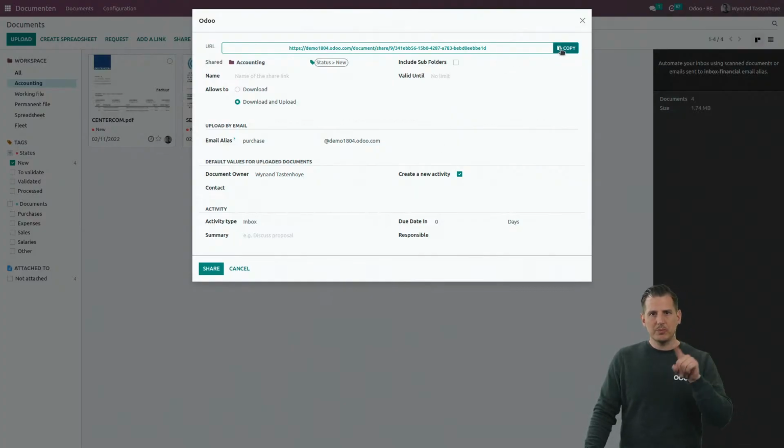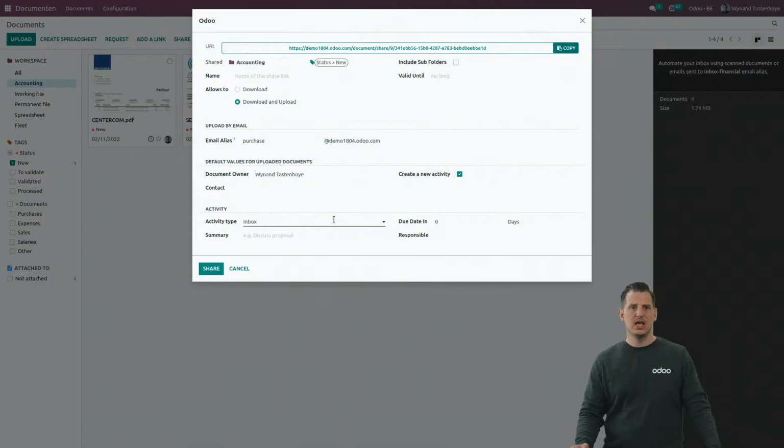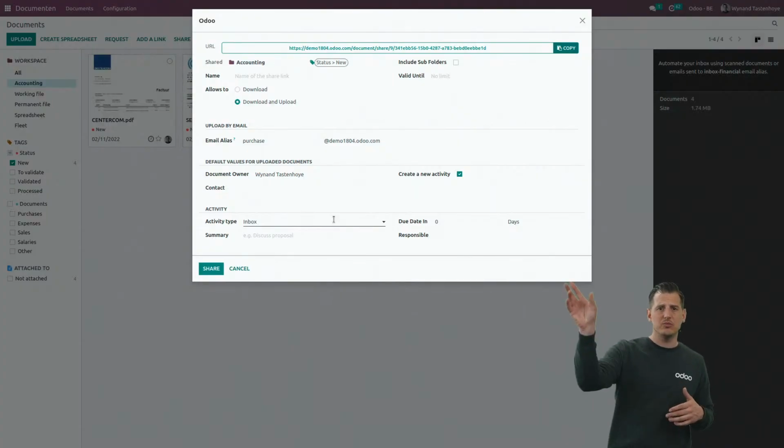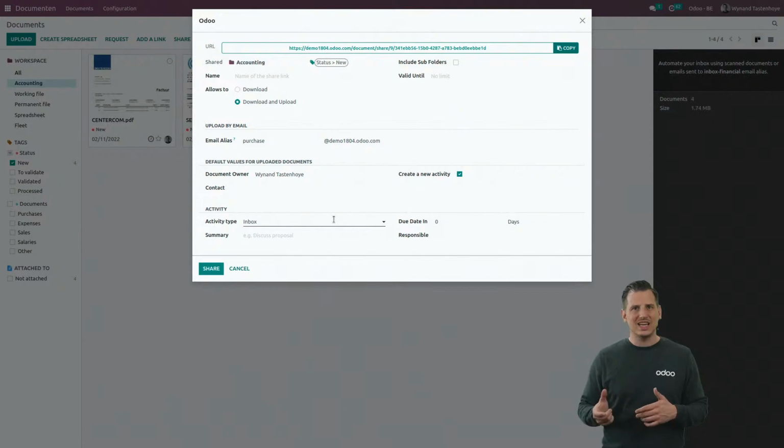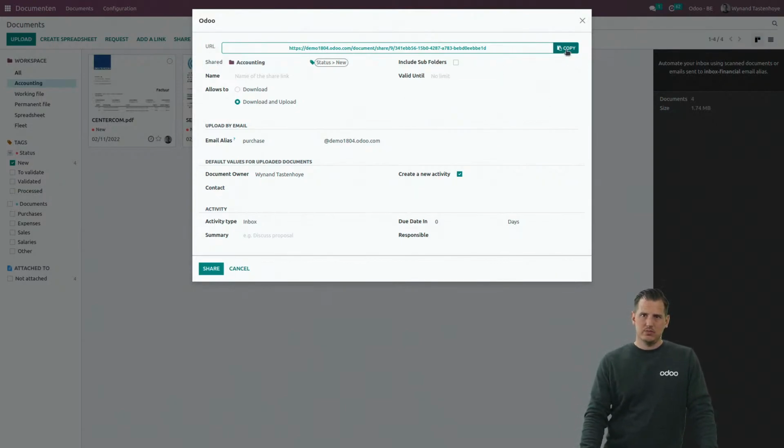So I'm going to copy the URL. I'm not going to use the email alias because it takes about 5 minutes or whatever for the email to arrive. We don't want to wait for that. So I'm going to use this URL, which is basically exactly the same. The only advantage is not only that we don't have to wait for the mail, but also if you have, for example, a huge pile of paper documents, you put them in the scanner, you want to send them to the email alias, sometimes the size might be too big. You don't have that issue with the URL.